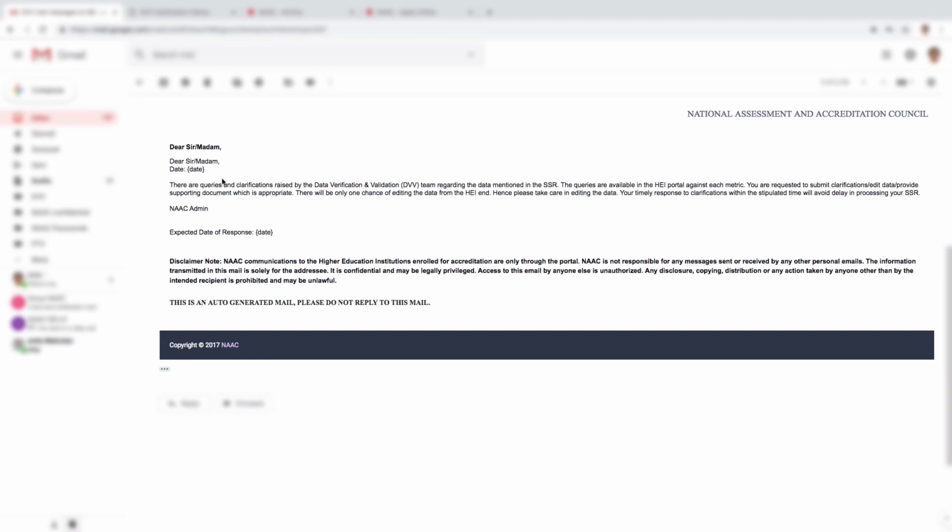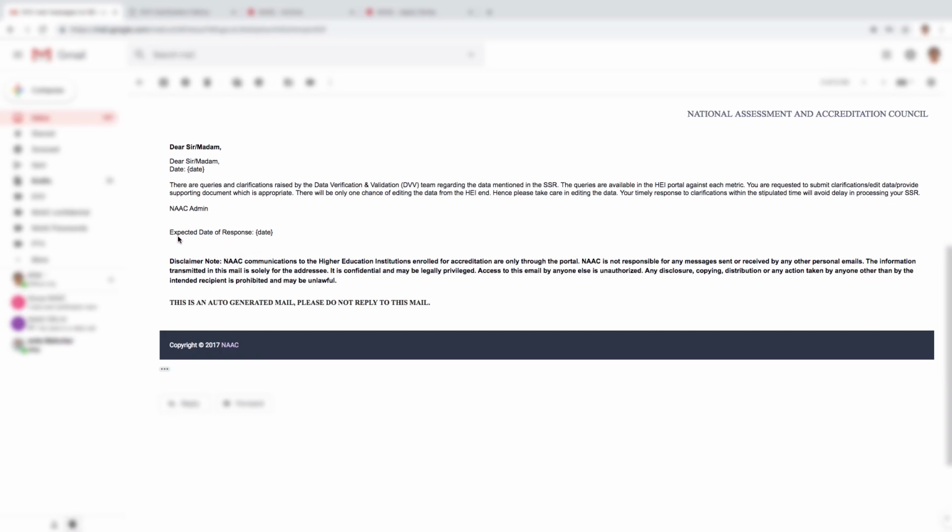Assuming that you get a mail stating that there are queries and clarifications raised by the DVV verification and validation team regarding the data mentioned in the SSR, the queries will be available in the portal against each metric. You are requested to submit the clarification and provide supporting documents which are appropriate. There will be only one chance for editing this data from the HEI end. Hence, please take care in editing the data, and your timely response to clarification within the stipulated time will avoid delay in processing of your SSR.